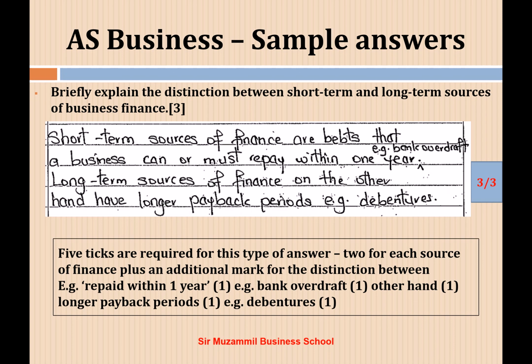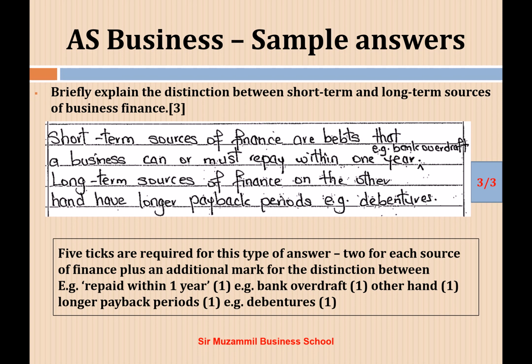Briefly explain the distinctions between short term and long term sources of business finance. Short term sources of finance are debts that a business can or must repay within 1 year. For example, bank overdraft. Long term sources of finance, on the other hand, have a longer payback period, for example, debentures.